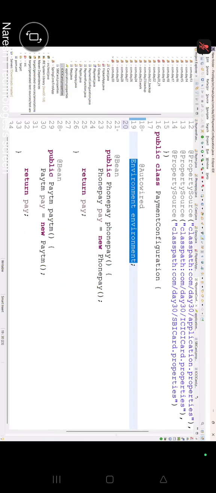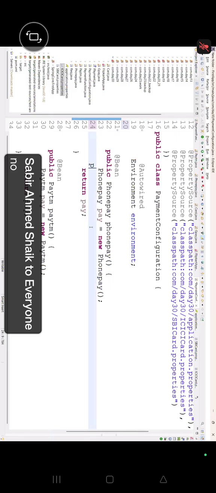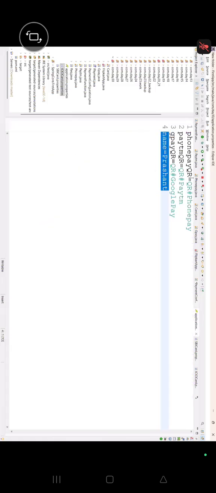Anyone left? No. So let's go here. I'm writing in PhonePay: pay.setQRCode, and here environment.getProperty, and which one? The PhonePay key.